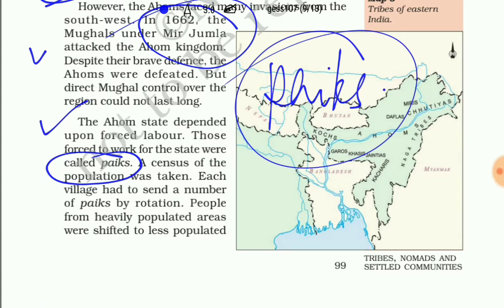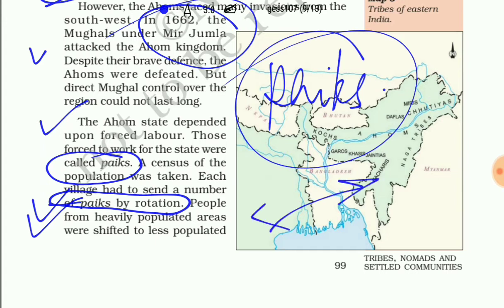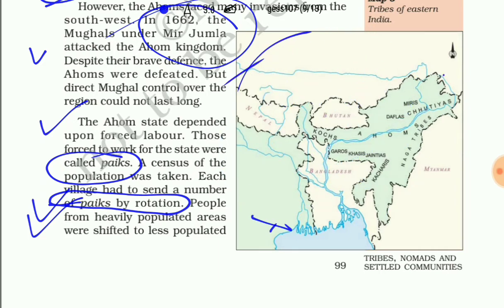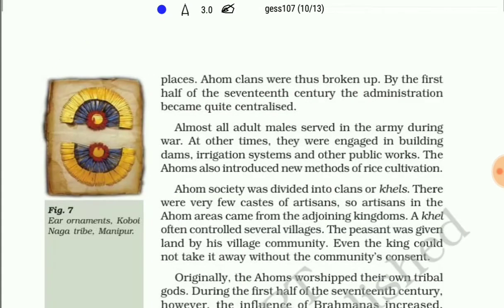A census of the population was taken, and each village had to send a number of paiks by rotation. This was the system started at that time. People from the heavily populated areas were shifted to less populated areas. You can see in this map that the Ahoms were residing in this area. This is Sutiyas, this is Jaflong Hills, Naga tribes. Ahom clans were thus broken up with time.